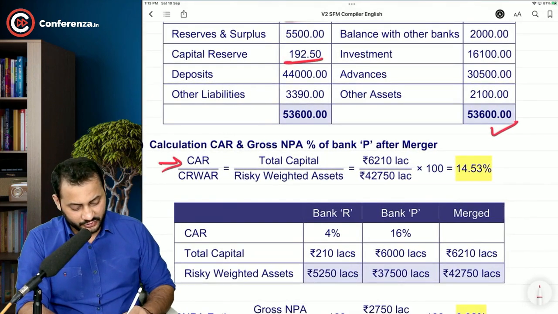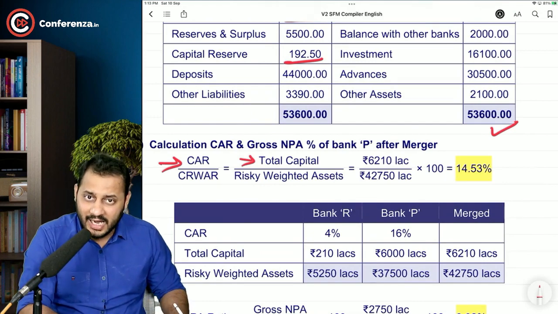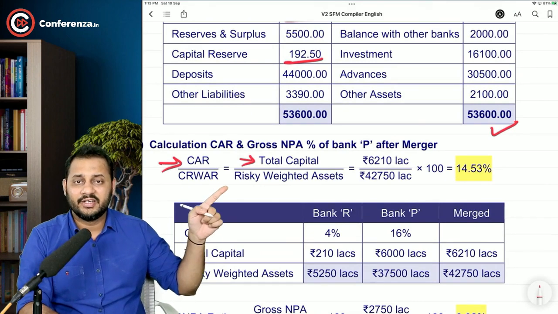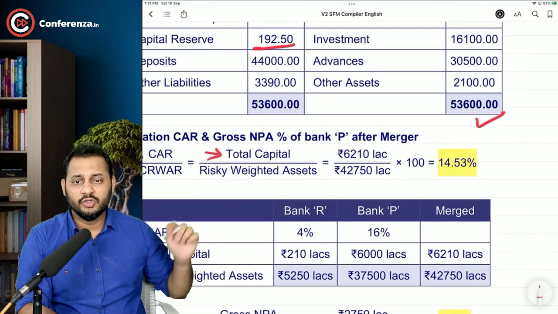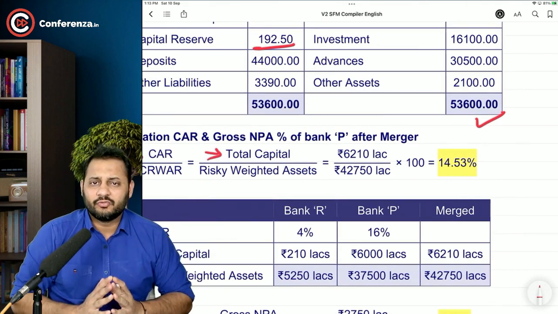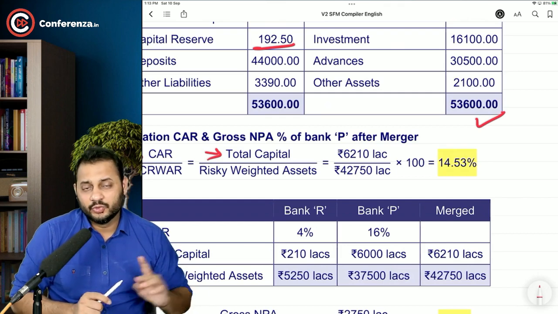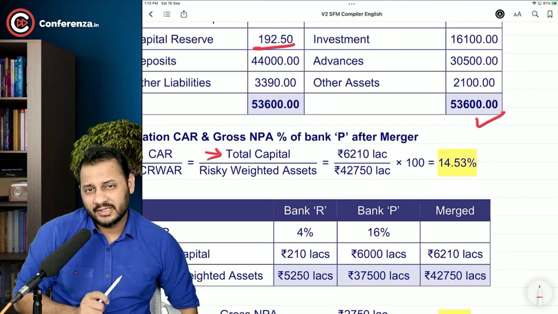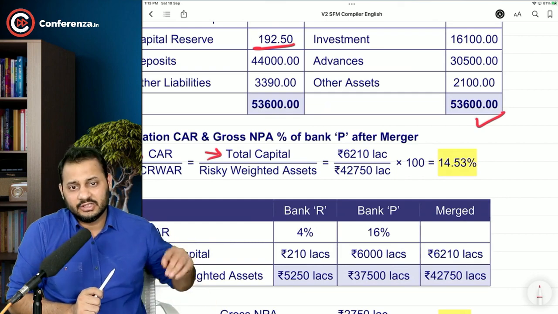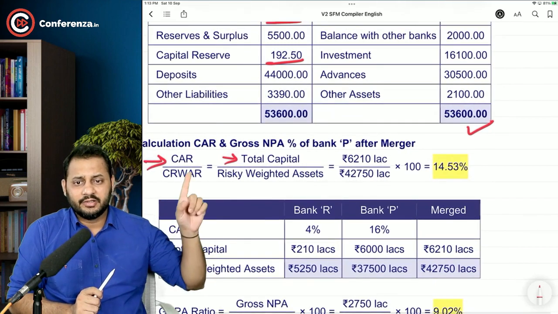Capital adequacy ratio is the total capital that you have for the risky weighted assets. So for all those assets, there is a particular formula or guideline by the RBI where you can define different weights to the assets, and by multiplying those weights with the assets you will get the risky assets. So we can calculate it.